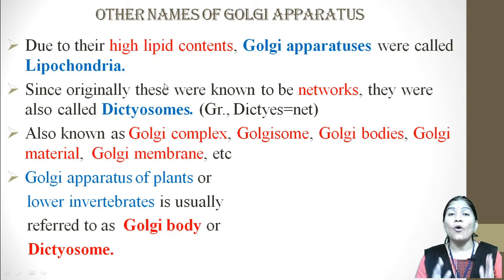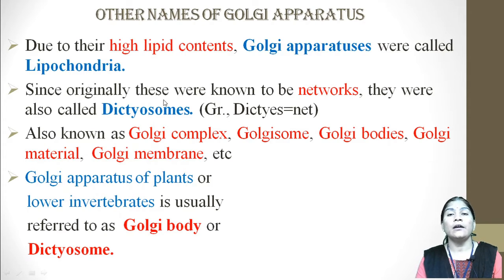The Golgi apparatus also has different names. Due to their high lipid content, these were called lipochondria.